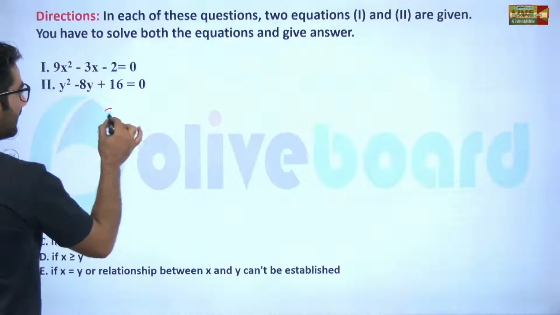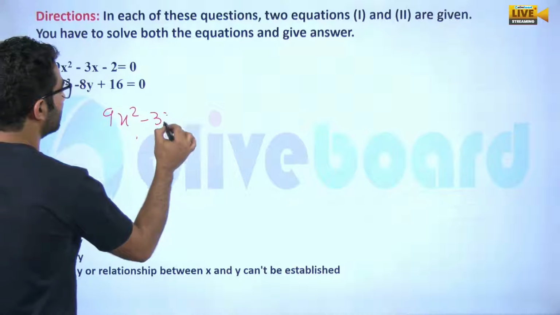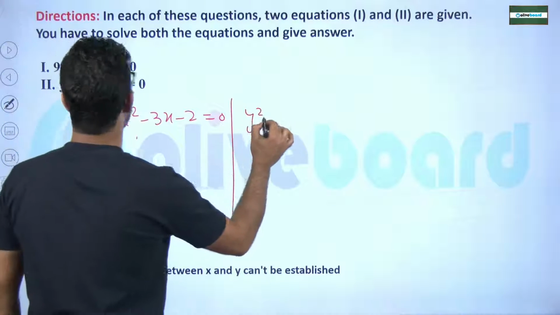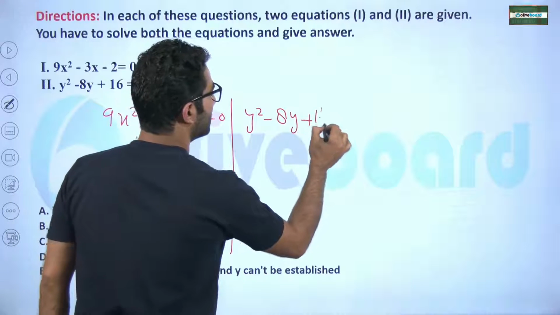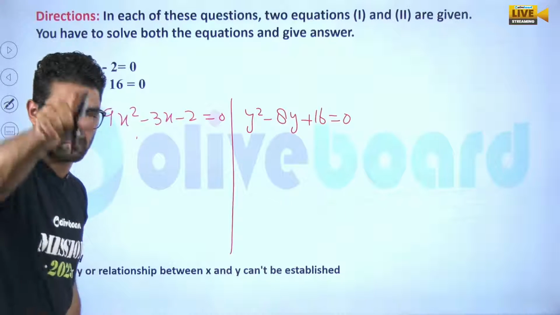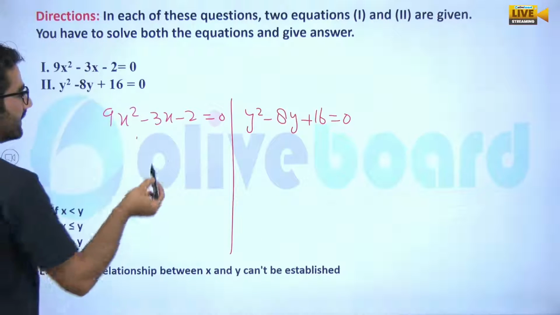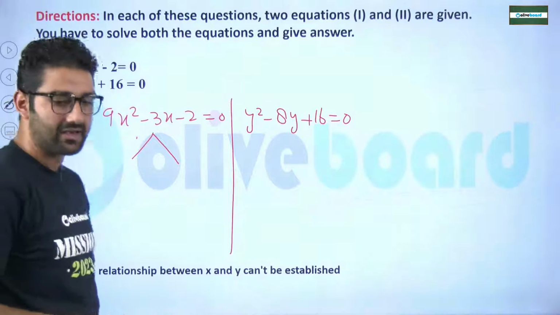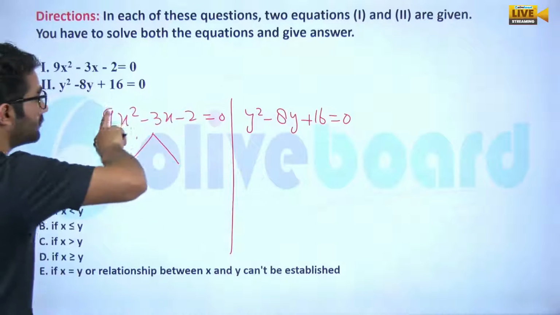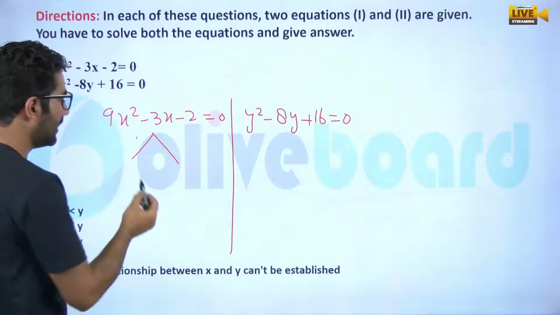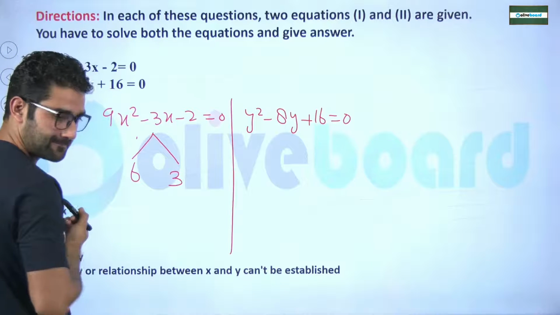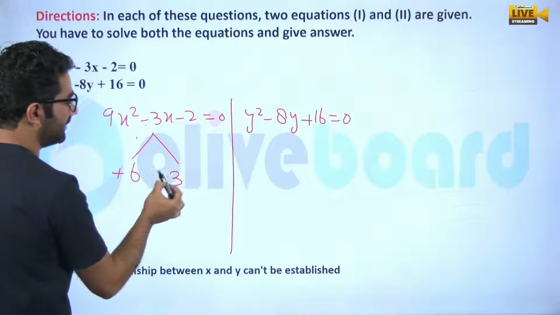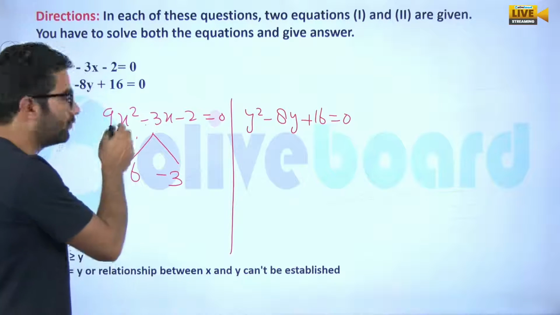It is 9x square minus 3x minus 2, equal to 0. And the other is y square minus 8y plus 16, equal to 0. Great, my dear. What you will do, sir, we have to divide them. It will be 18. Their multiplication should be 18, their subtraction should be 3. So I think the possible case is 6 and 3. It is negative, definitely positive. I didn't use coefficient 9.